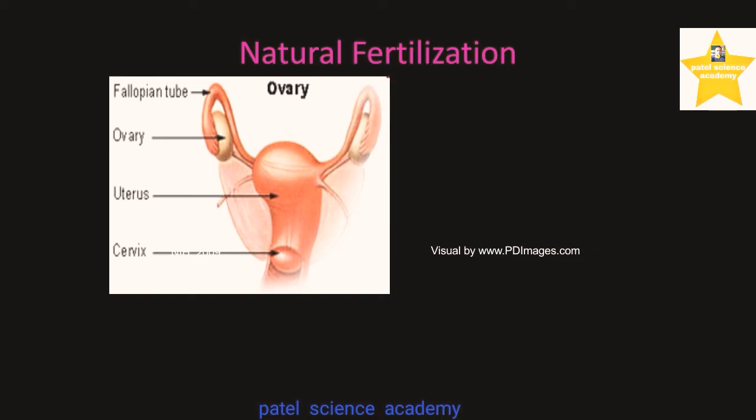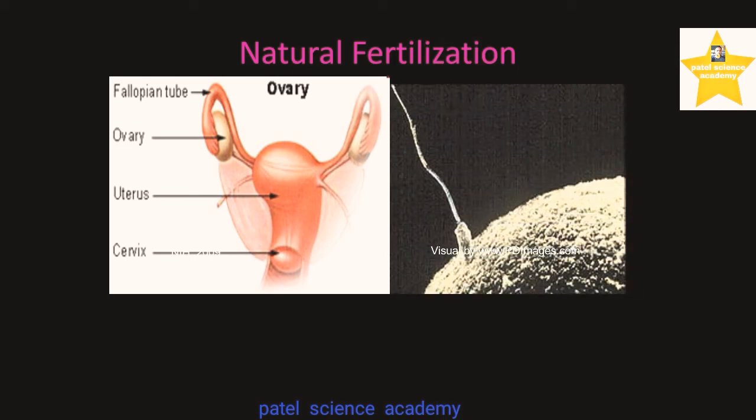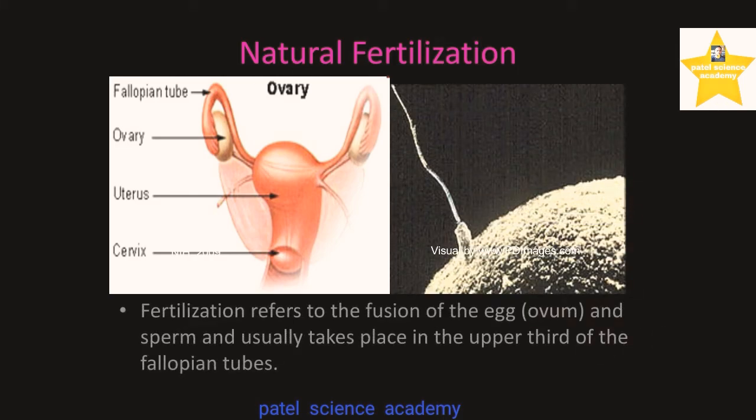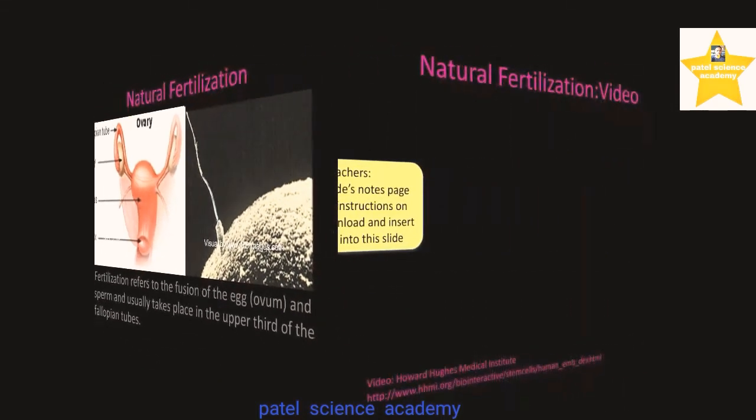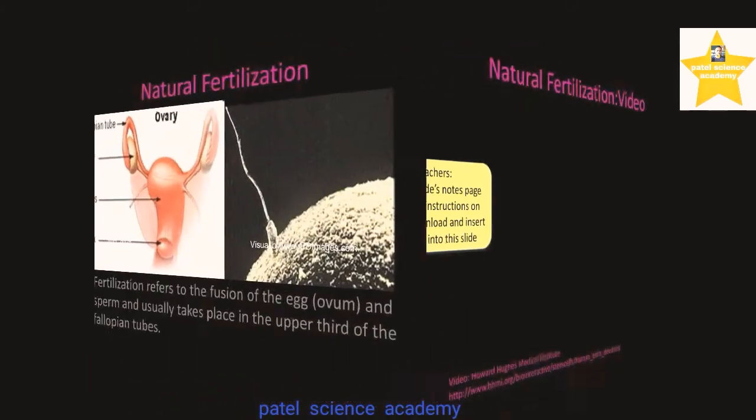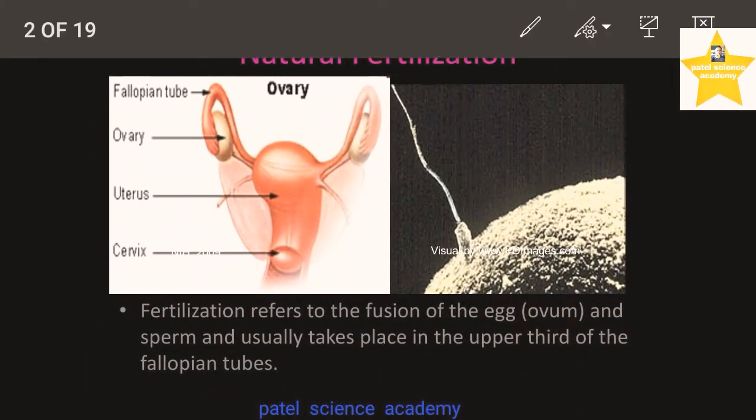Now in this female reproductive system, I'll explain fertilization here. Fertilization refers to the fusion of the egg with the sperm. In fertilization, the fusion between the egg and the sperm takes place.